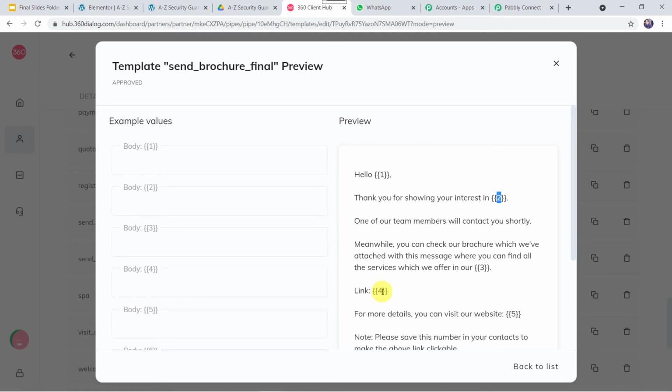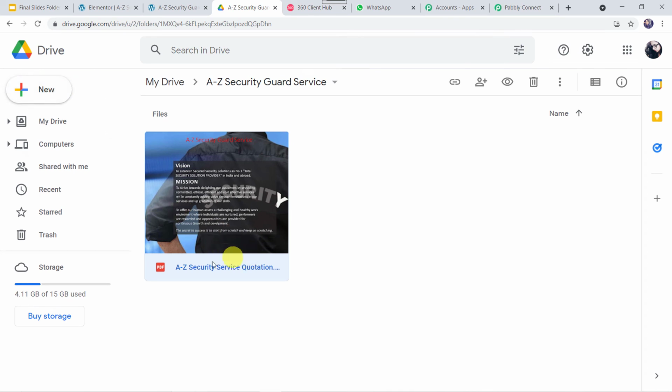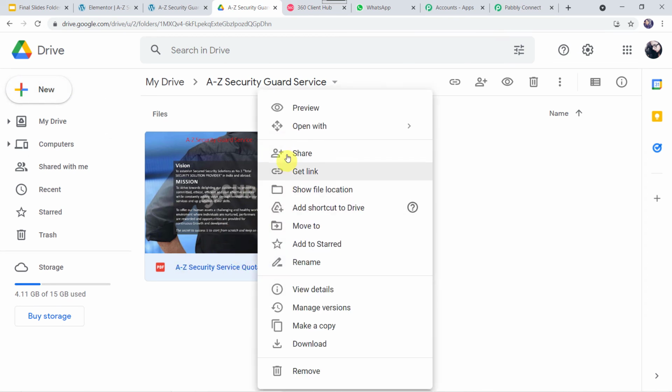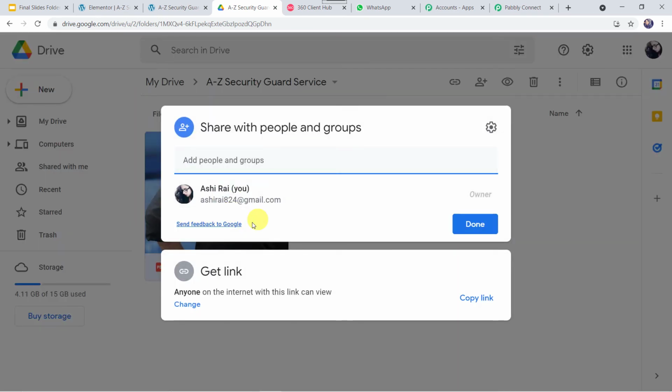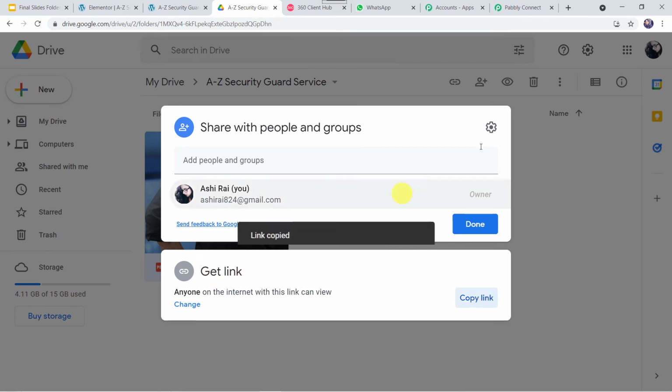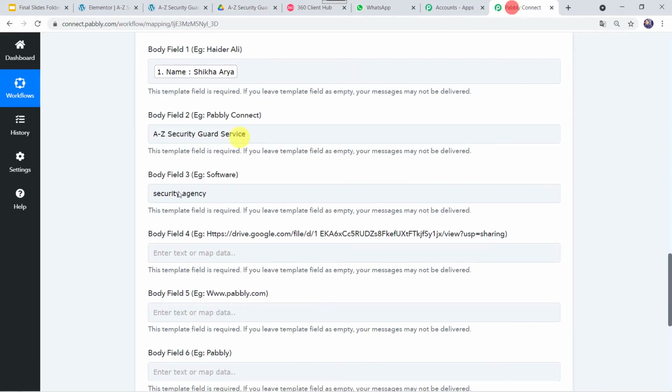In our template also the link is required. So I have just pasted the quotation in my Google Drive over here. This is A to Z security service quotation. So I'll simply make a right click on this and I'll click on share option. Here I'll find the option that is get link. Simply click on copy link. The link is copied to the clipboard.